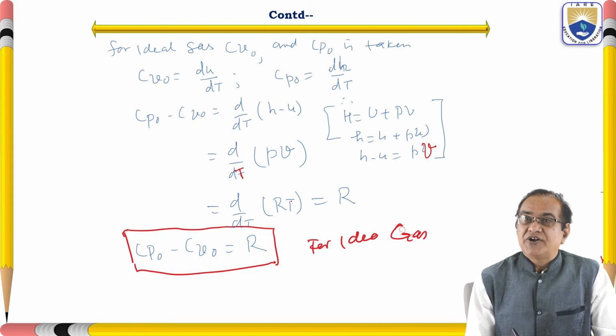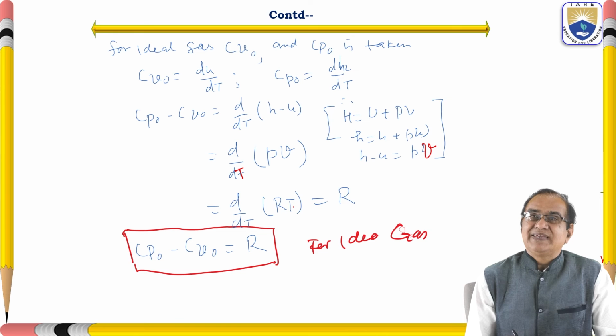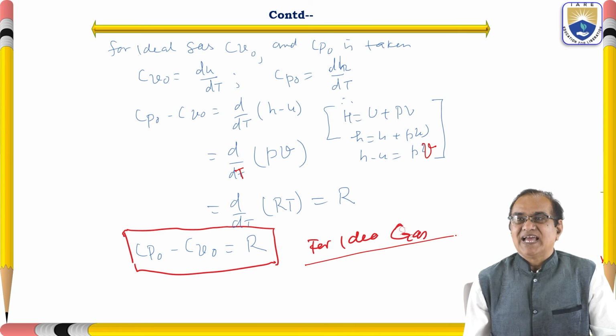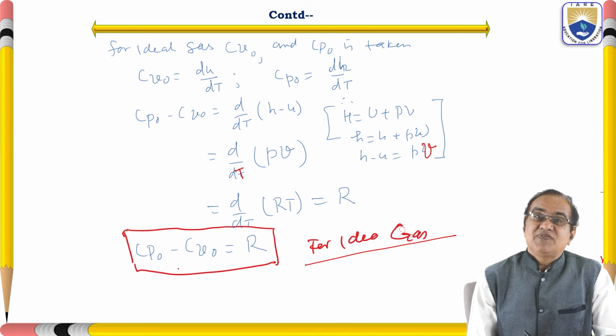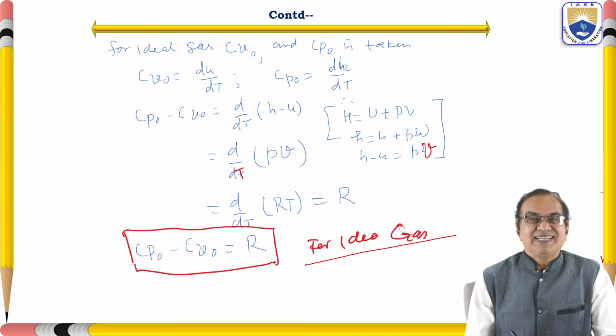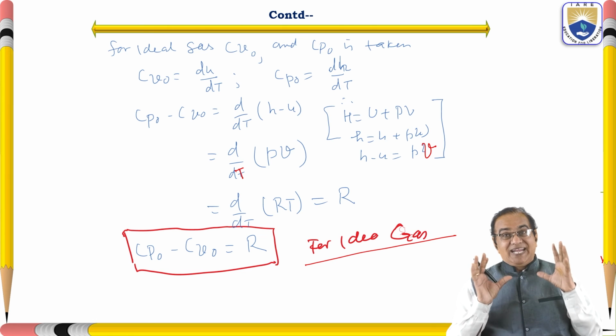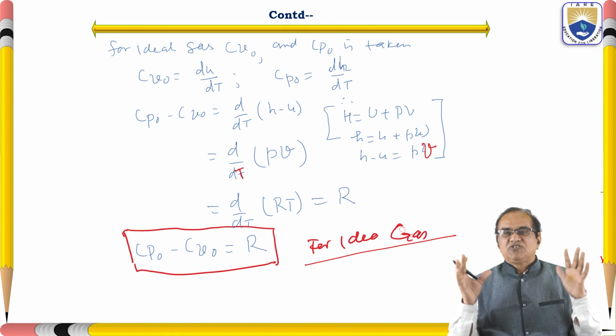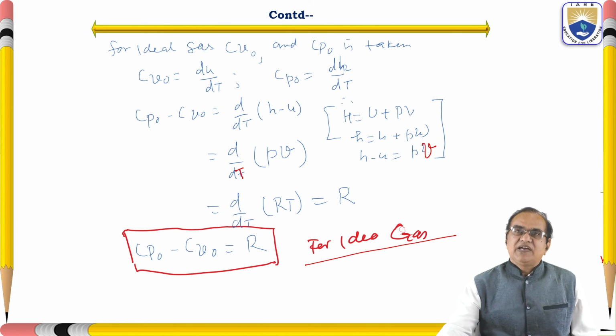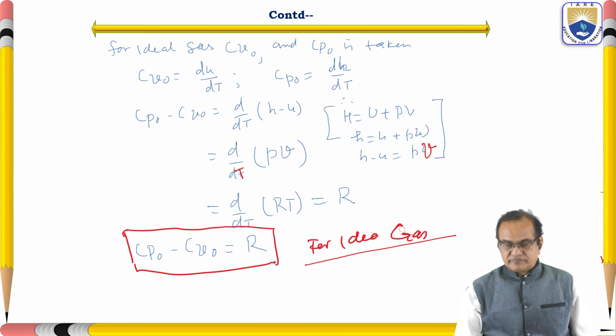If you differentiate this, T will be 1, and so Cp naught minus Cv naught is equal to R. So Cp minus Cv is equal to R. This is for the ideal gas. This is the relation which we have got.